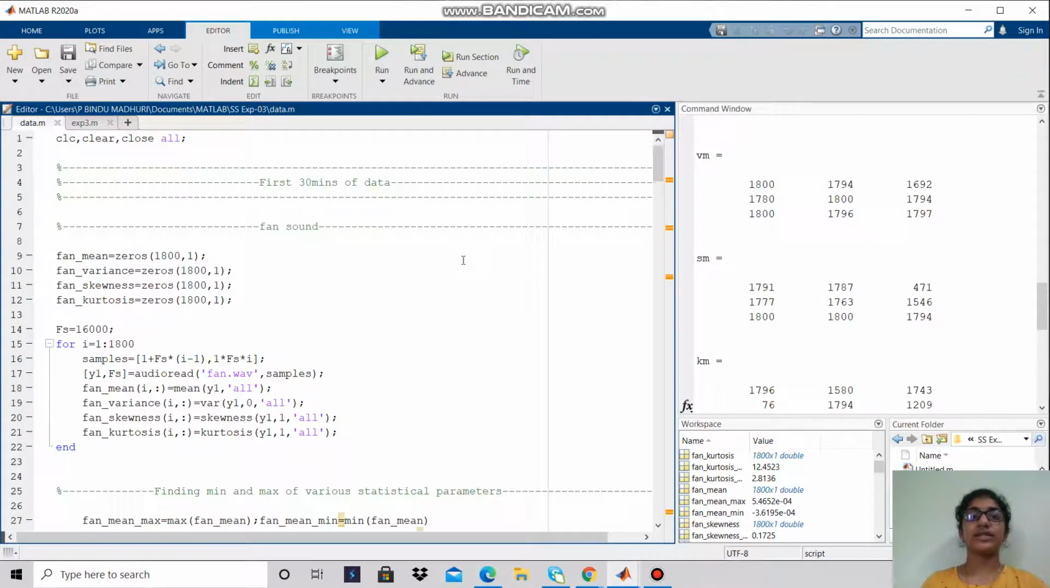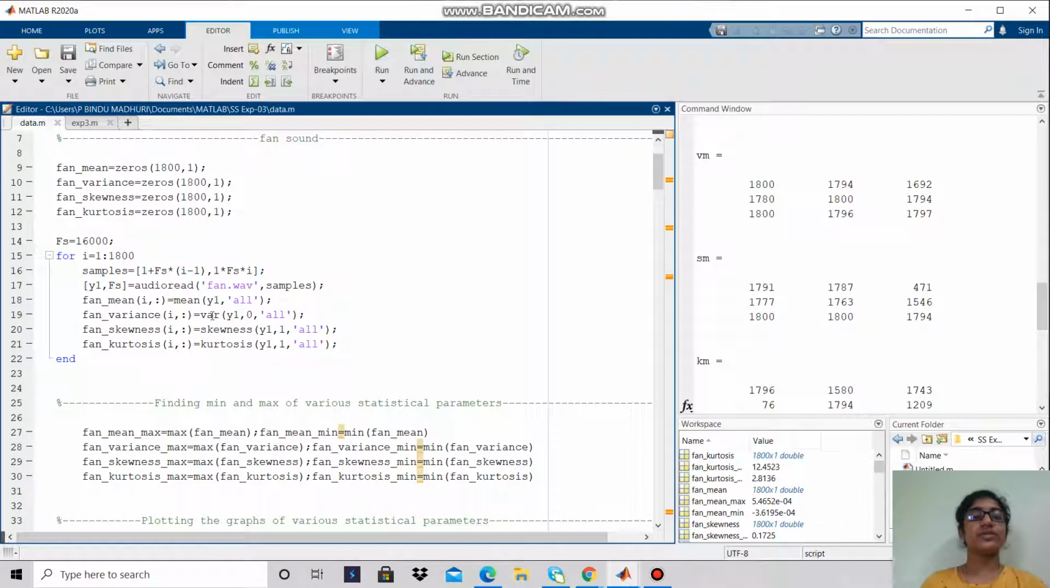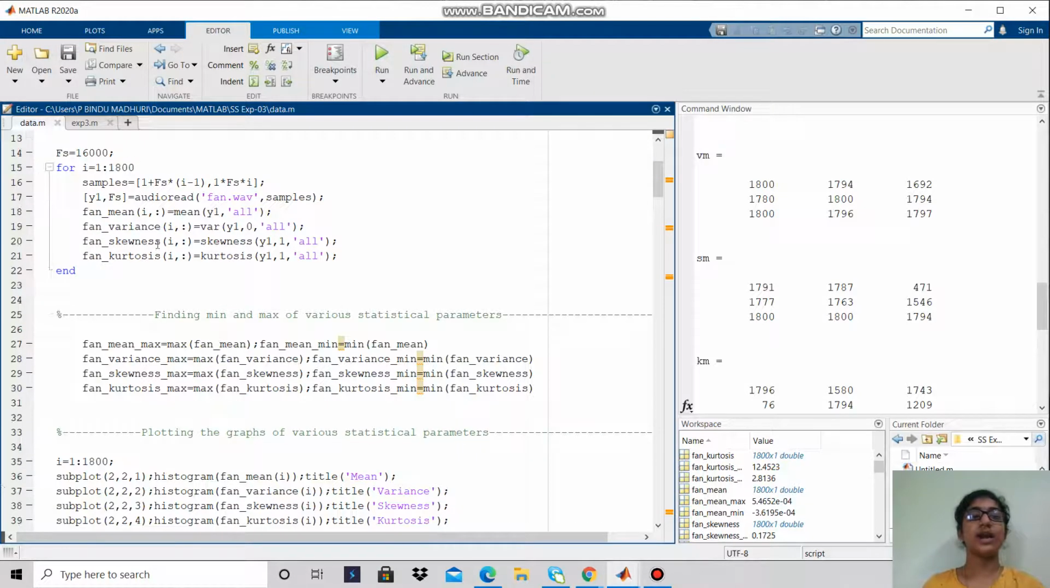Coming to the first 30 minutes of data, for fan, I created 4 matrices: mean, variance, skewness, and kurtosis, to store the statistical parameters. My block duration is 1 second, so I have 1800 samples, and I took the sampling frequency to be 16,000. Here I audio read the fan sound and calculated mean, variance, skewness, and kurtosis for each sample and stored them in the